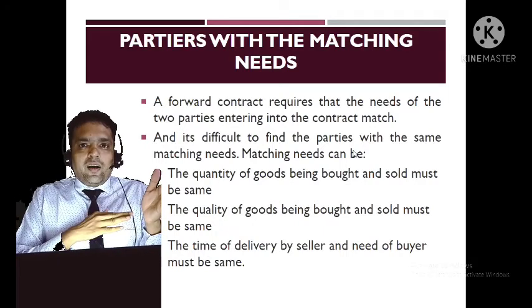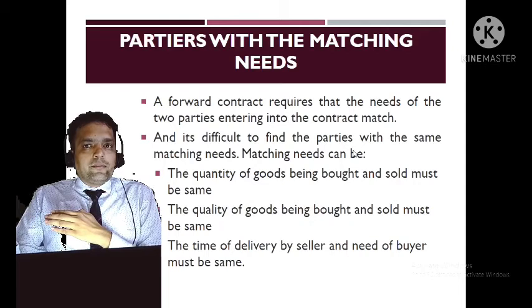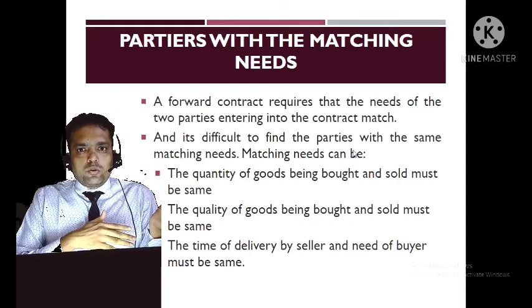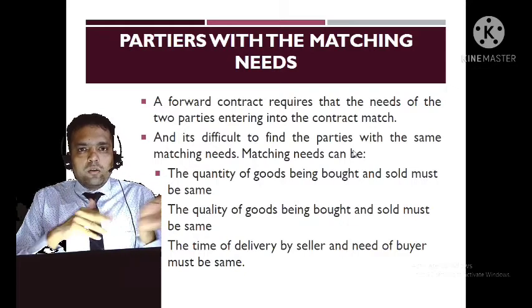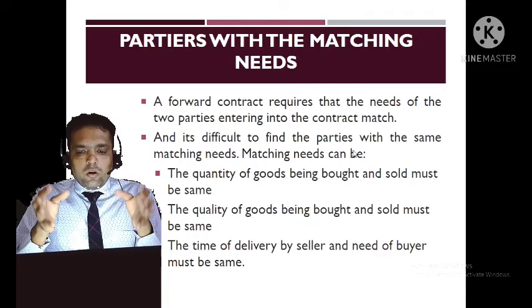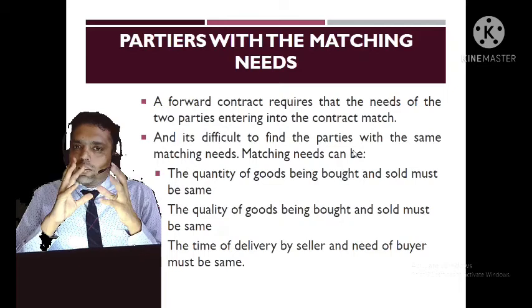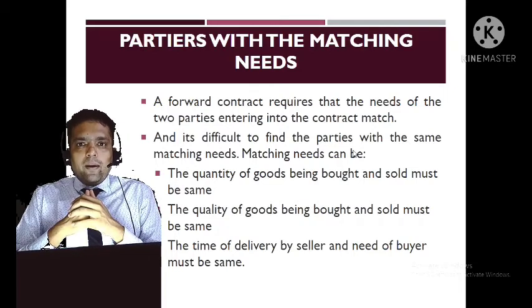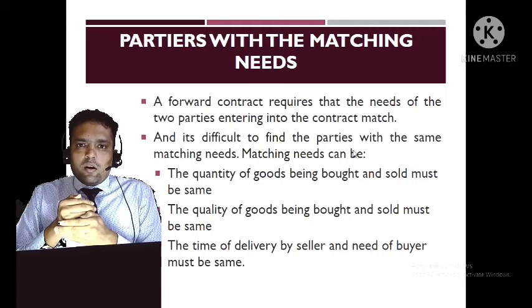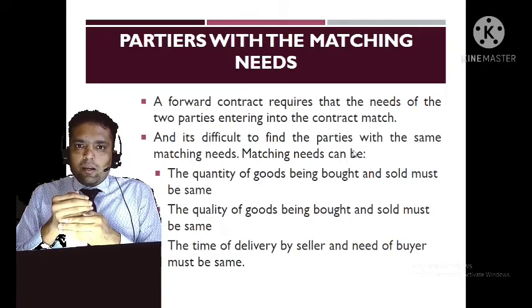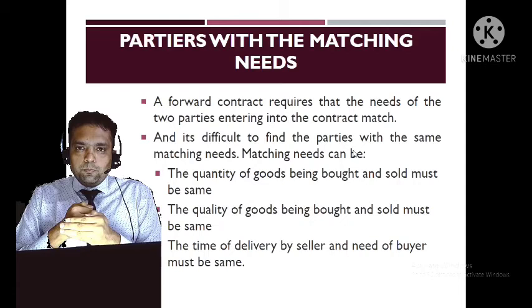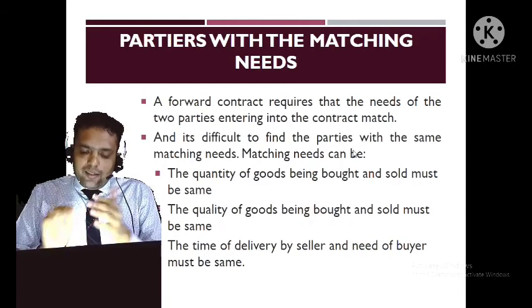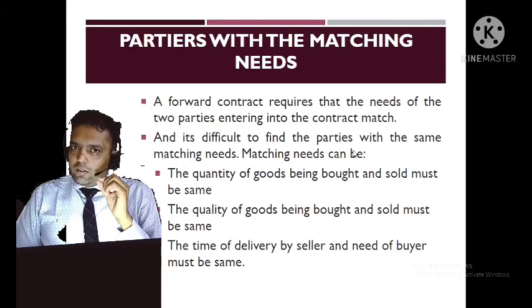Sometimes the buyer has to let go of something, or sometimes the seller will have to let go of something. The buyer wants to purchase a 4 BHK house and the seller wants to sell a 3 BHK house. So either the buyer will have to let go or the seller will have to let go. So in short, in real life, a party with the same matching needs is difficult to find. Sometimes you go to a dairy and you want to buy mango Shrikhand, but because of unavailability of mango, you may have to enter into a contract with some other flavor, and that is why it's very difficult to find a party with the same need.